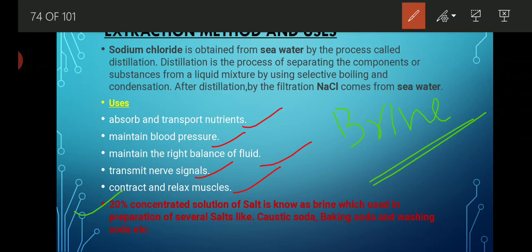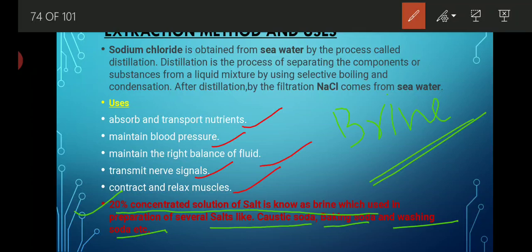Brine is a 20% concentrated solution of salt, which is used in the preparation of caustic soda, baking soda, washing soda, and many other things. That's why, for laboratory purposes, the role of sodium chloride is very important, because in the form of brine, sodium